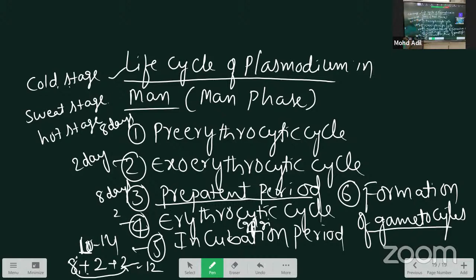In the cold stage, after the erythrocytic cycle, the hemozoin is released. That is the effect of the hemozoin. The chills and fever will come. That we call the cold stage.